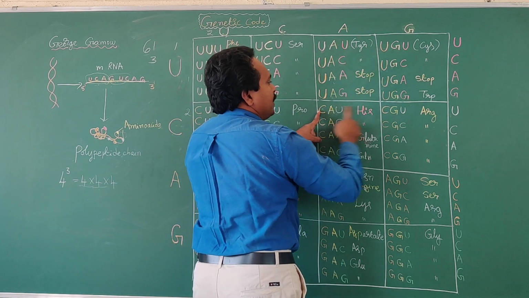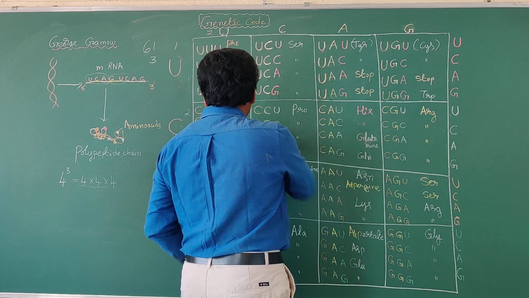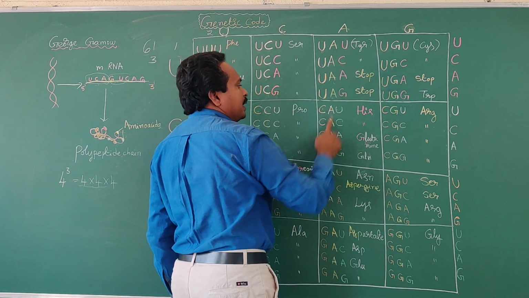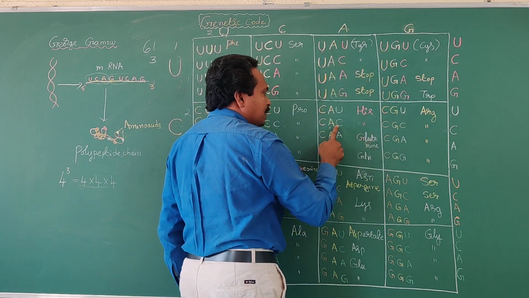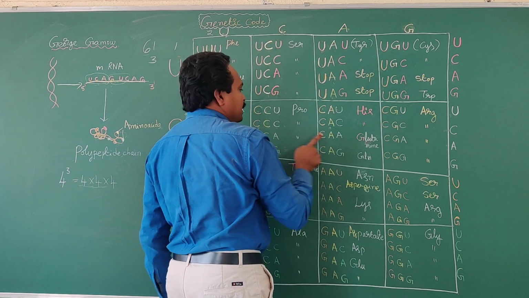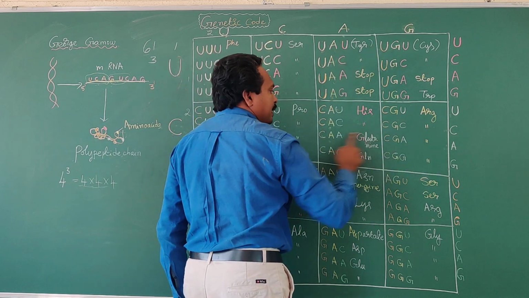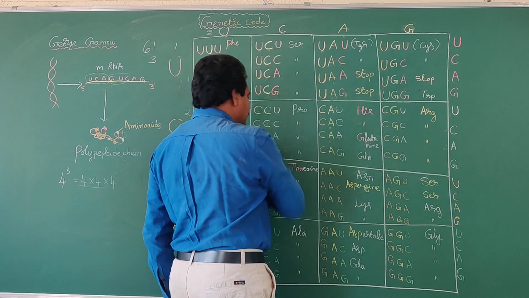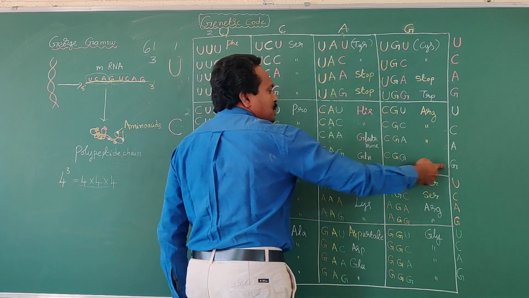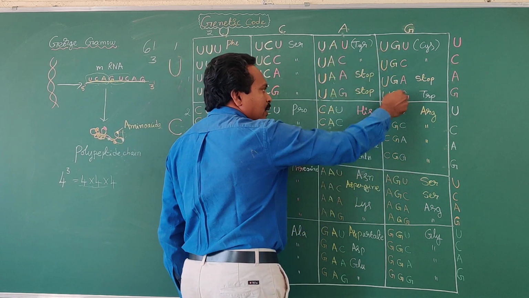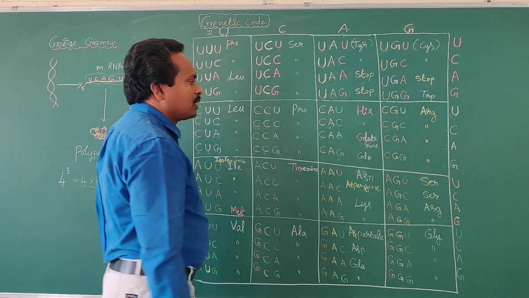C, A, U, C, A, C, C, A, A, C, A, G. Okay, like that, how many codons are formed?